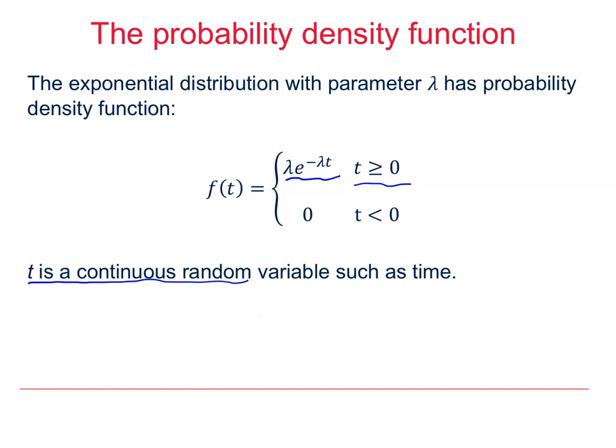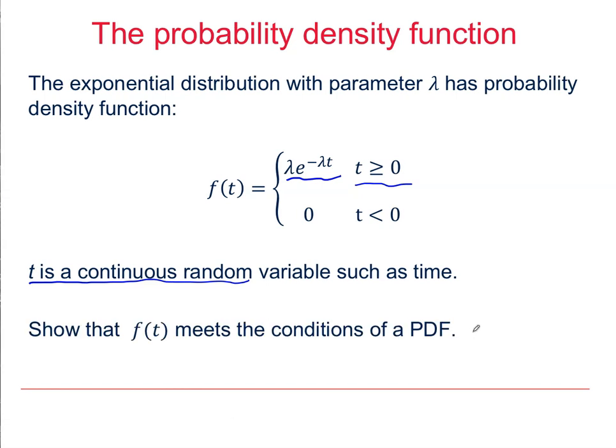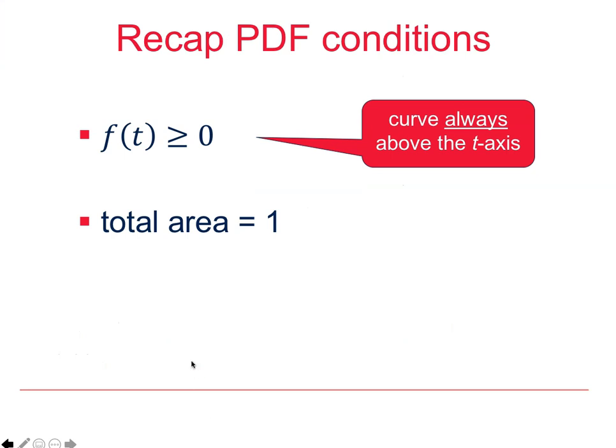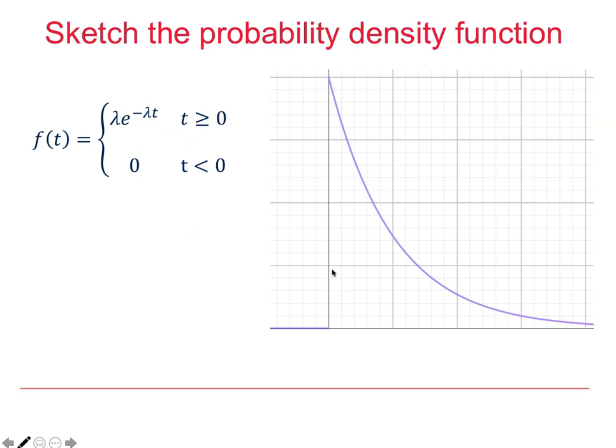It could be distance. Here we have a requirement to show that f of t meets the conditions for a PDF. The second part of the exercise is to make a sketch of the PDF. Here's a quick recap of the conditions for a PDF. Firstly, the PDF must take a value that's greater than or equal to 0 for all values of the random variable. The other condition is that the total area under the PDF must sum to 1, as it represents the total probability. Your sketch of the PDF looked a little bit like this.